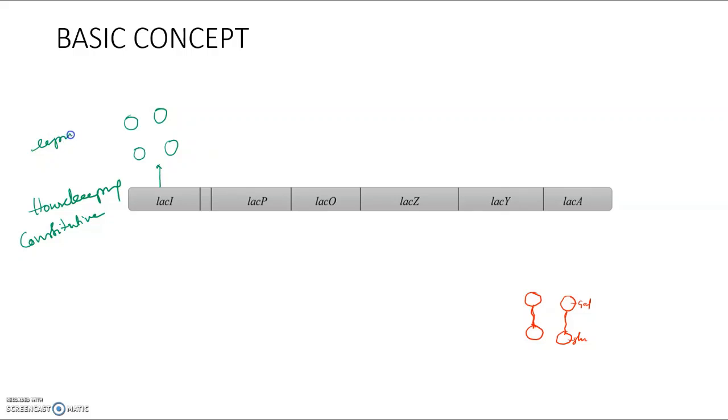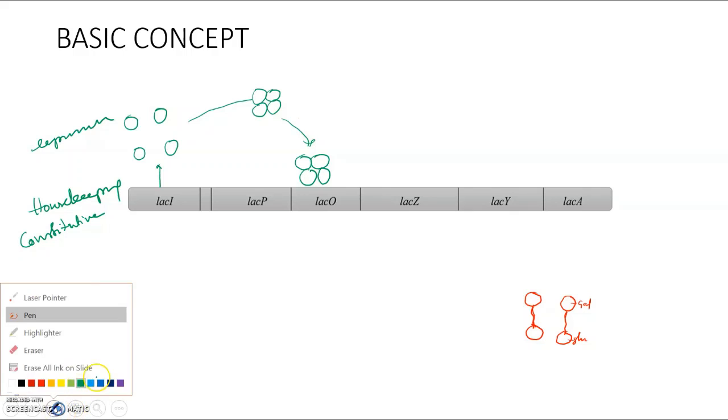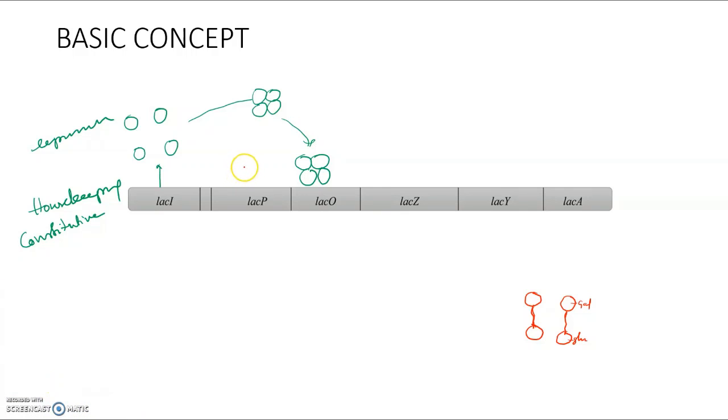These are repressor molecules. They form a complex and come and bind to Lac O, and the RNA polymerase which is bound here to the promoter site cannot do the transcription normally.